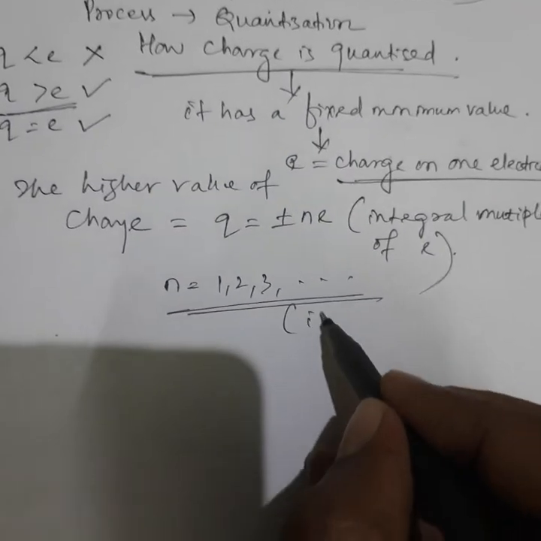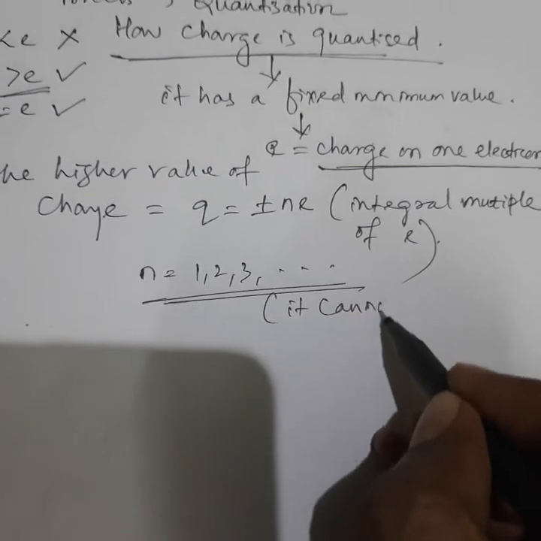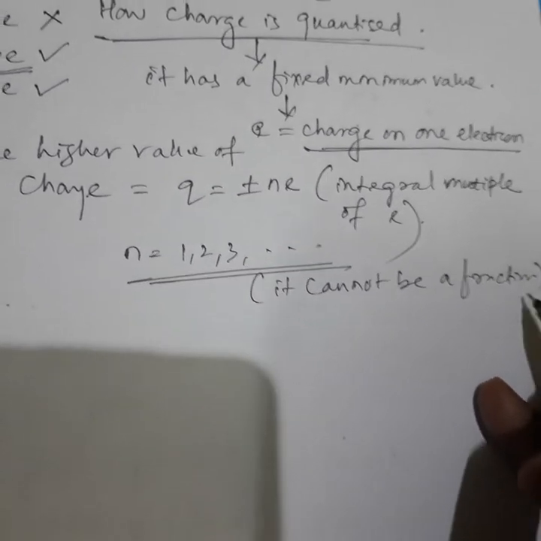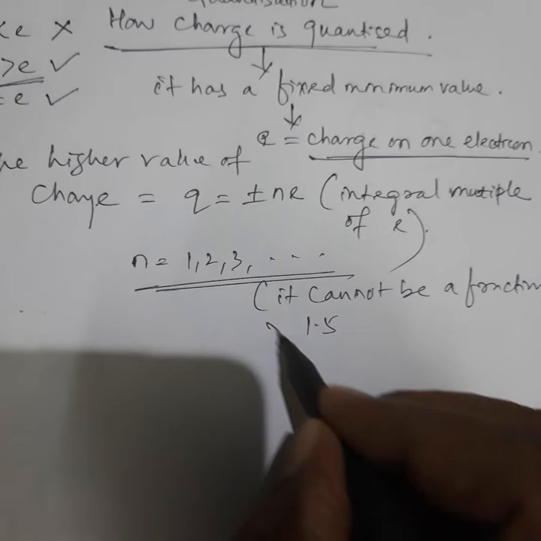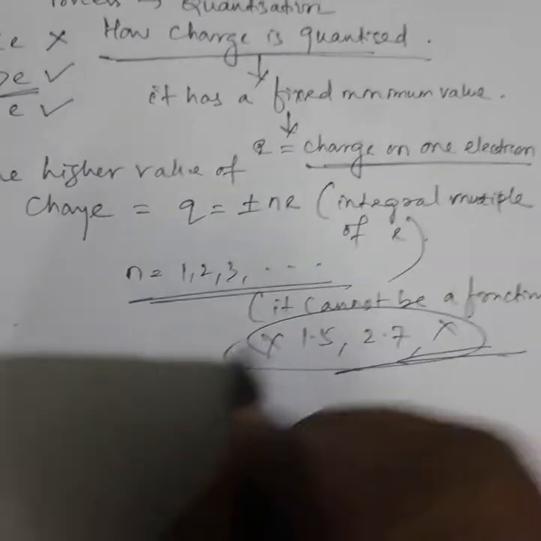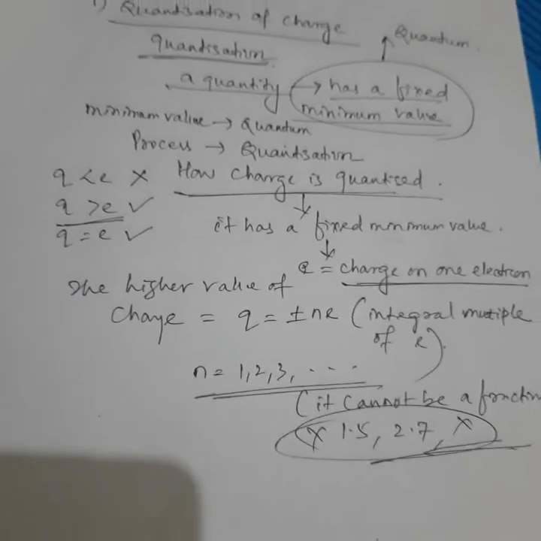It cannot be a fraction. It cannot be 1.5, 2.7 like this. Clear?